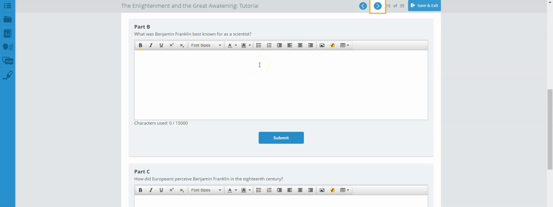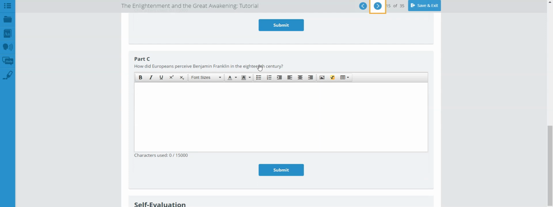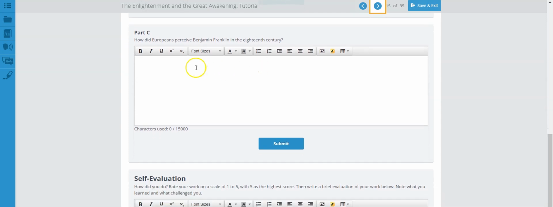This means at least 5 solid sentences, and you shouldn't have a lot of trouble actually finding information about Benjamin Franklin. Part C. How did Europeans perceive Benjamin Franklin in the 18th century? Europeans knew Benjamin Franklin, and for good reasons. So you need to provide an explanation. How did Europeans view him? How did England view him? How did France view him?